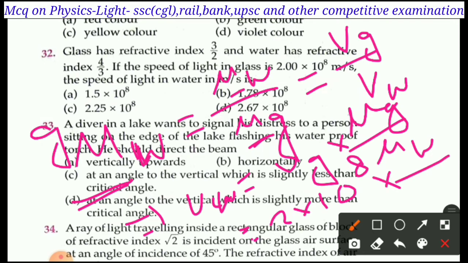The value of mu G, the refractive index of the glass, is 3 by 2 as given, and mu W, the refractive index of the water, is 4 by 3. After calculating, we will get the value 9 by 4 into 10 to the power 8. 9 by 4 means 2.25. So the right answer will be option C, 2.25 into 10 to the power 8.